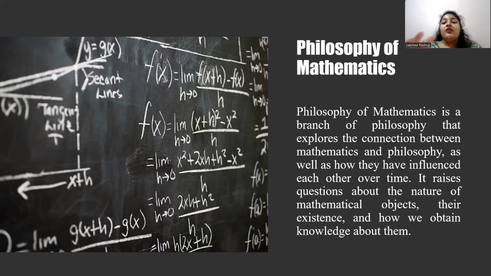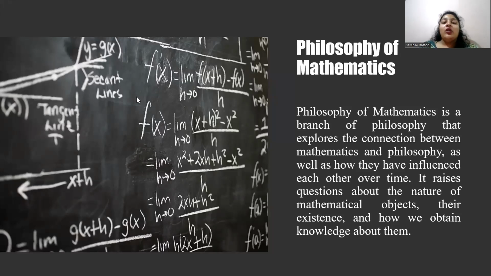The philosophy of mathematics has implications for many areas, including the foundations of mathematics, the nature of mathematical knowledge, the relationship between mathematics and the sciences, the teaching and learning of mathematics, and the role of mathematics in society and culture. Some influential philosophers of mathematics include Plato, Immanuel Kant, Gottlob Frege, Bertrand Russell, Ludwig Wittgenstein, and many more. The philosophy of mathematics continues to be an active area of research, with new developments and debates shaping our understanding of the nature and significance of mathematics.